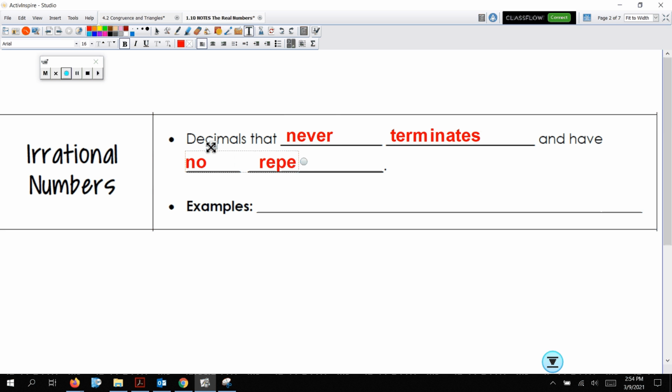I can't spell. So yeah, my handwriting looks better when I'm typing, but I still can't spell. Okay, so never terminates, that means doesn't end, and no repetition, that means it doesn't repeat. So if you want to put in doesn't end, fine, and doesn't repeat, that's okay.